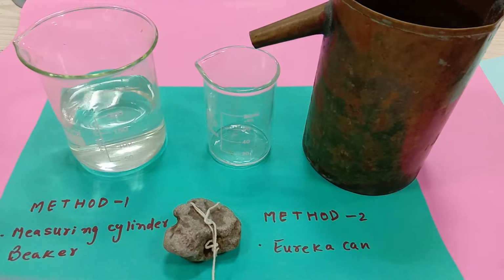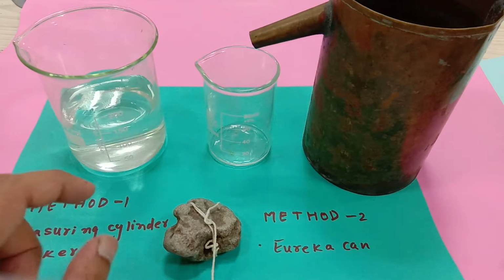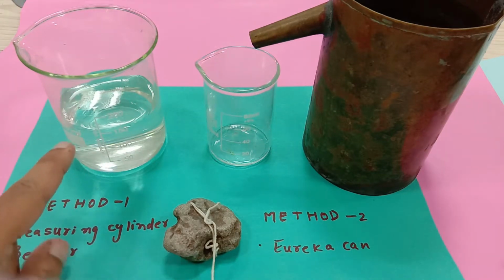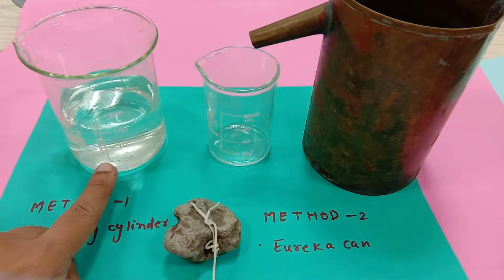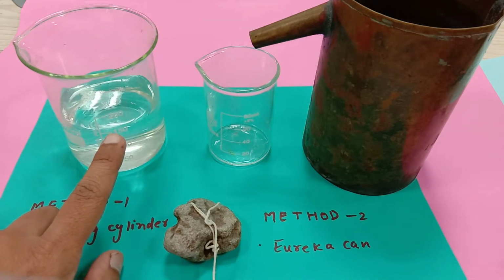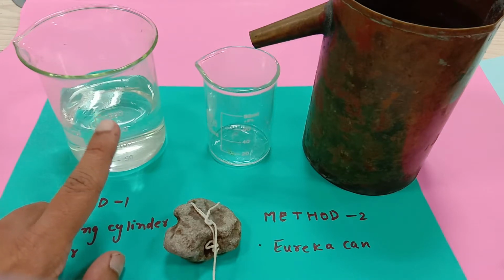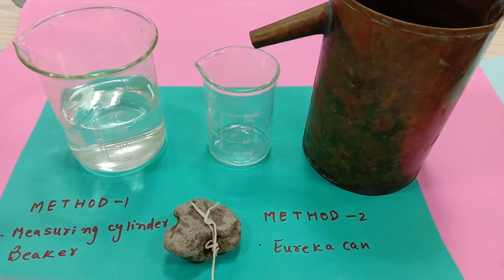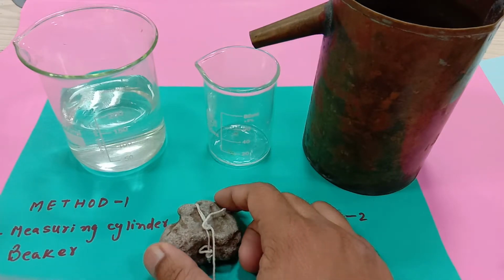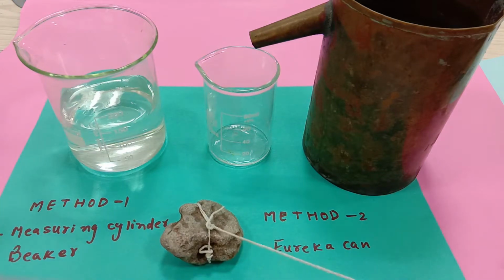So let me start the experiment, and I would like to apologize to my viewers that I don't have proper instruments to measure the volume perfectly, because here the graduations are 50, 100, 150, 200. That means the water level could be anywhere in between, for example between 150 and 200, and I will have to go by my instincts to get the answer. So I'm sorry for that, but I will try to be as precise as I can. Excuse me if I make any mistakes.